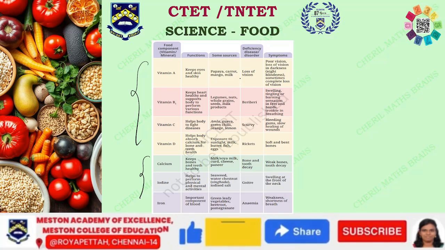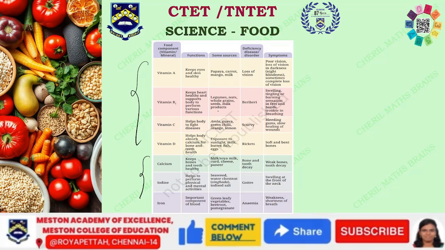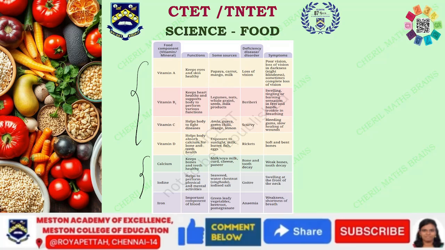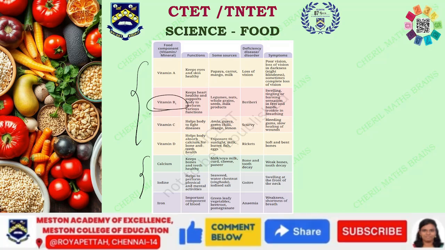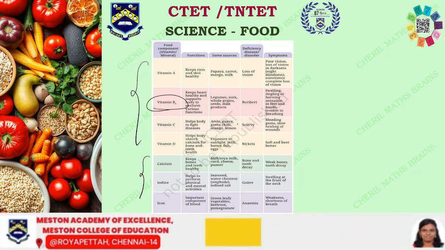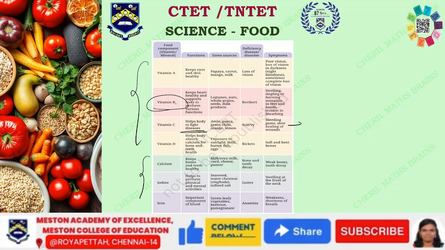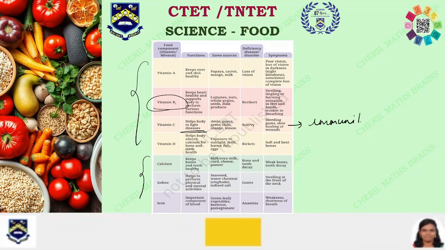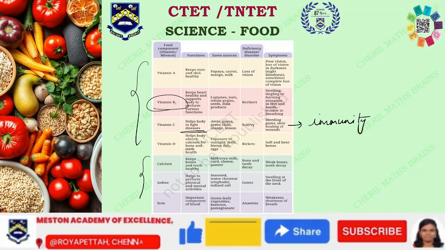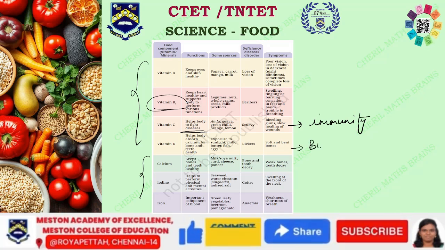For vitamin A, you have papaya, carrot, mango, milk, and so on. For vitamin B, we have legumes, nuts, whole grains, seeds, milk products, etc. Under B complex, only B1 is given here. Then vitamin C is found in amla and guava, which help us fight diseases, so it has to do with immunity. Then likewise vitamin D, which is for bones.